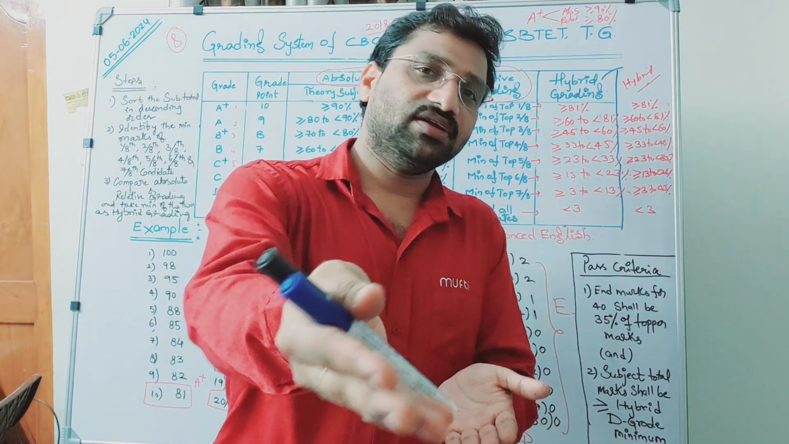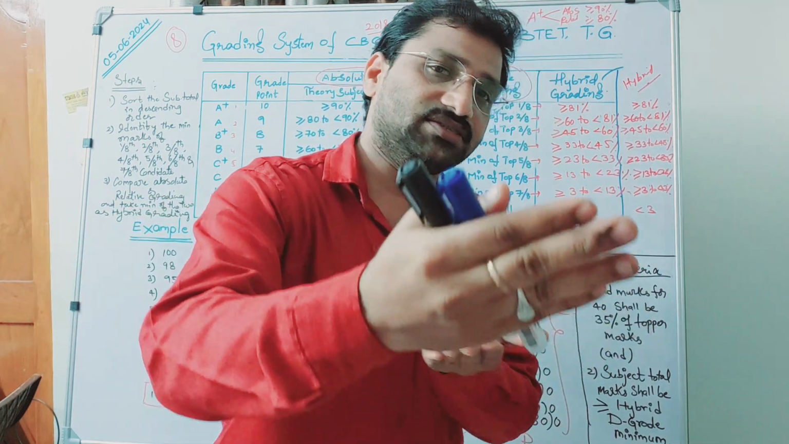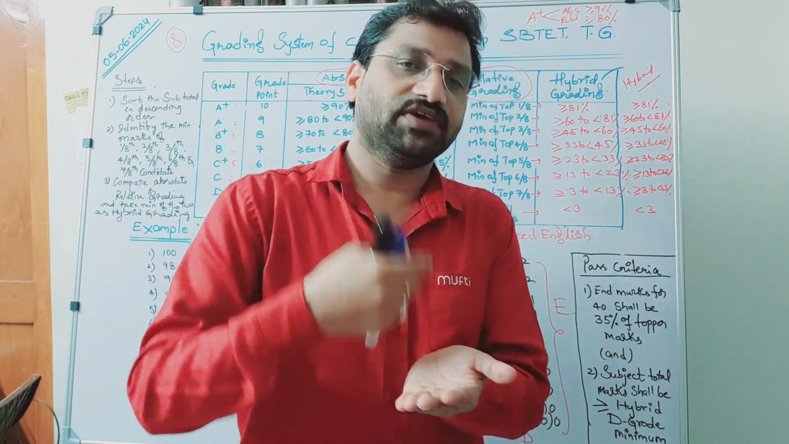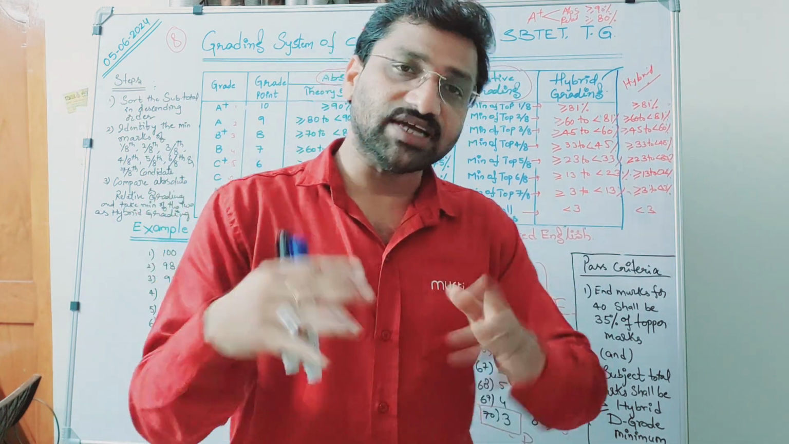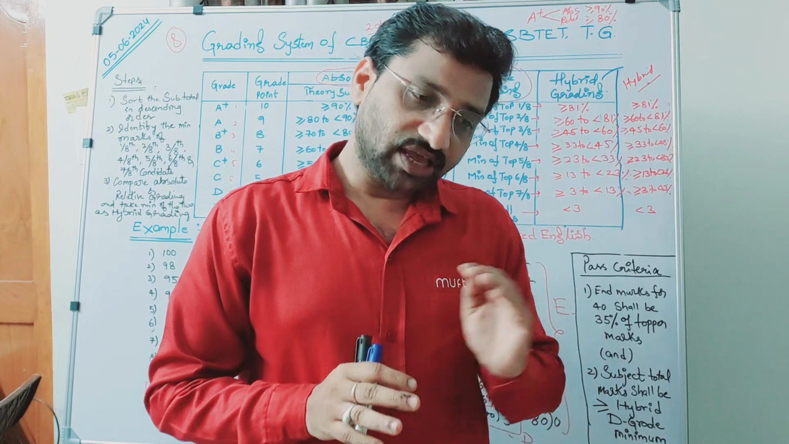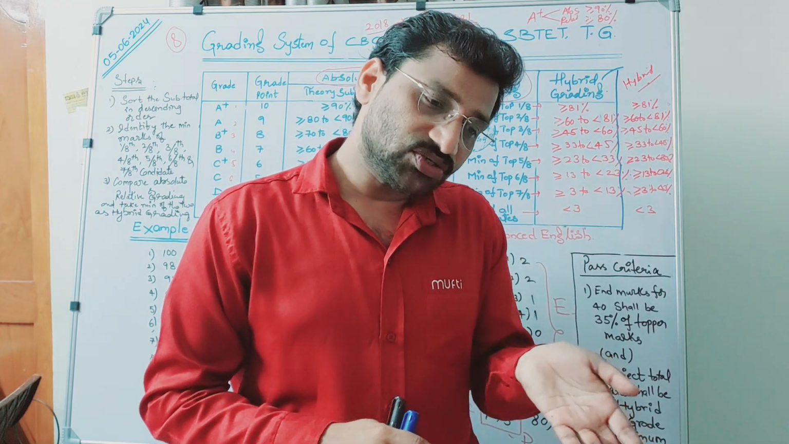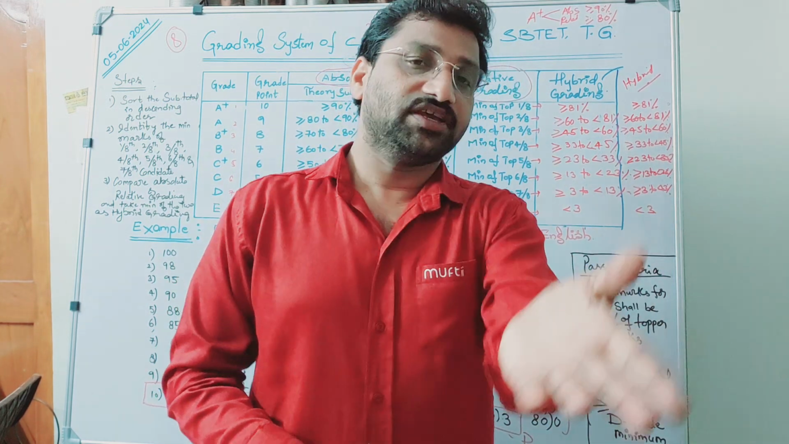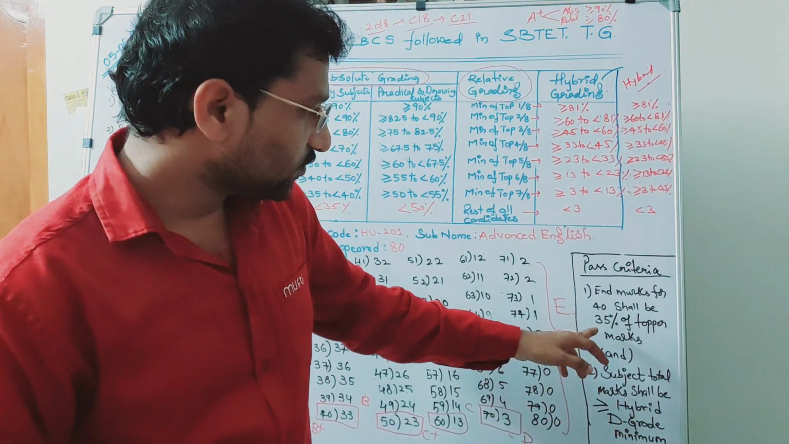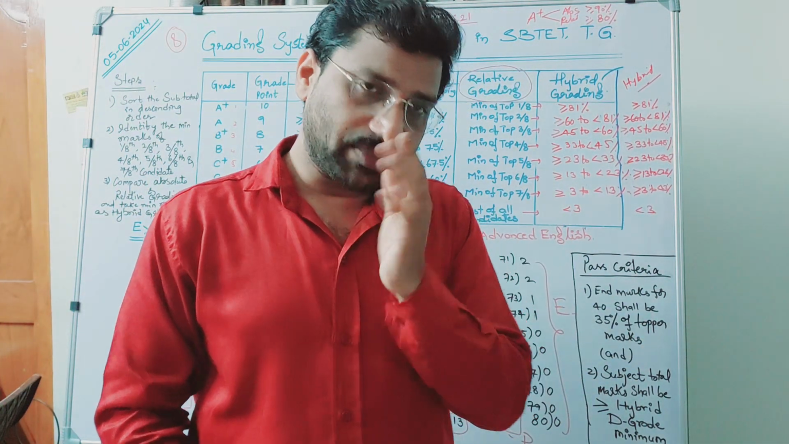35% of 35, so 35% of topper marks. Topper marks are how much? 35. In some cases, topper marks are 30 out of 40. Then the remaining 79 candidates should secure 35% of 30, like that. So that is the first criteria to get passed.